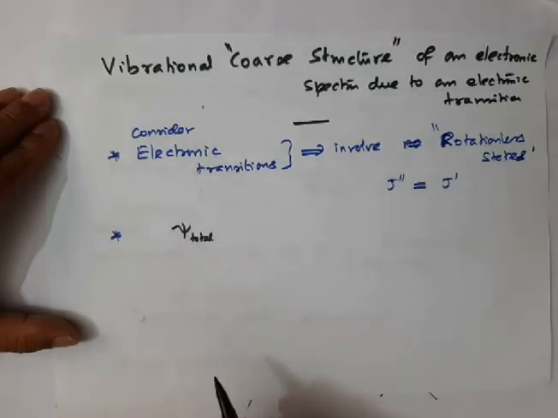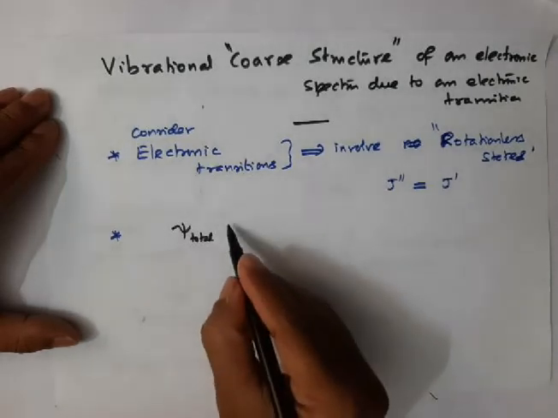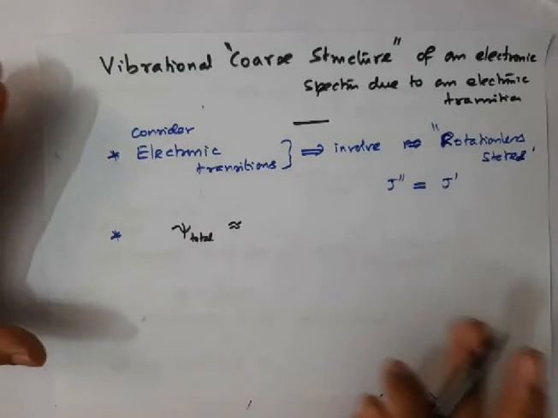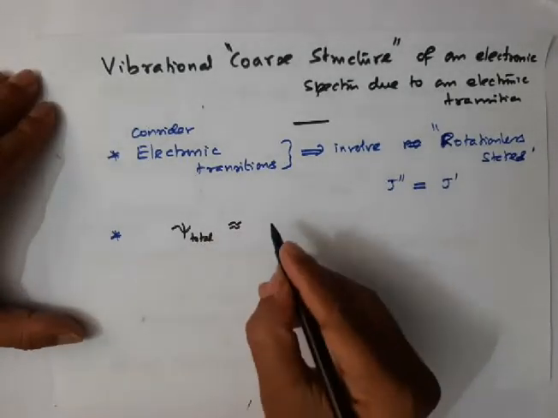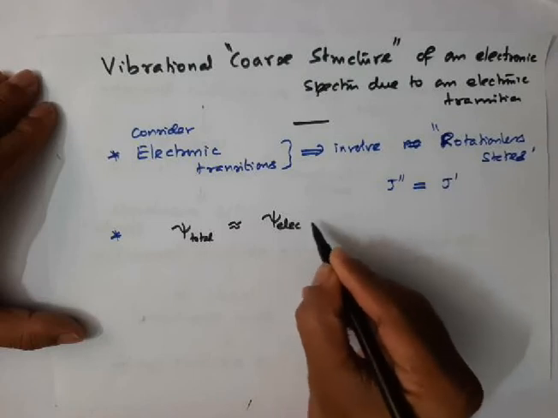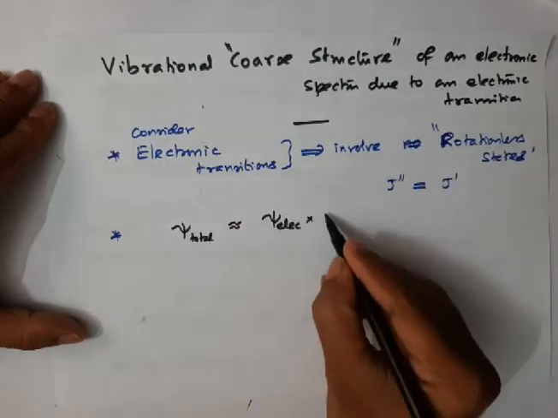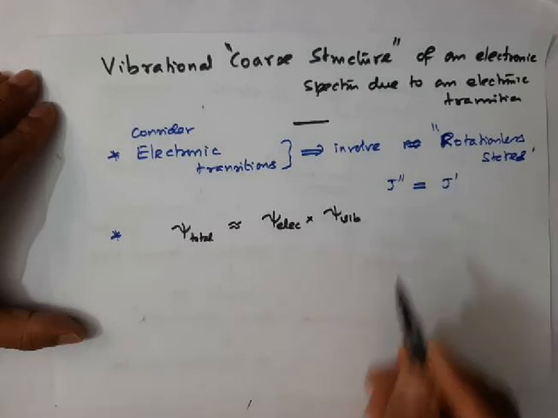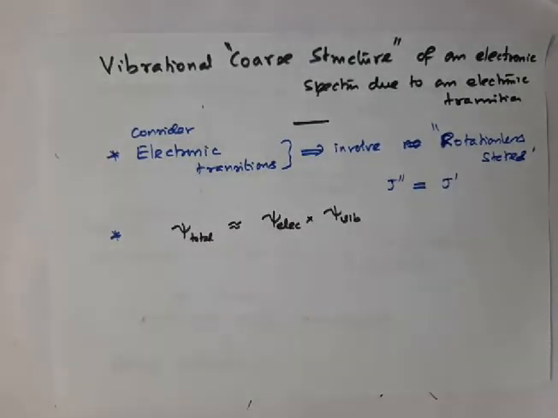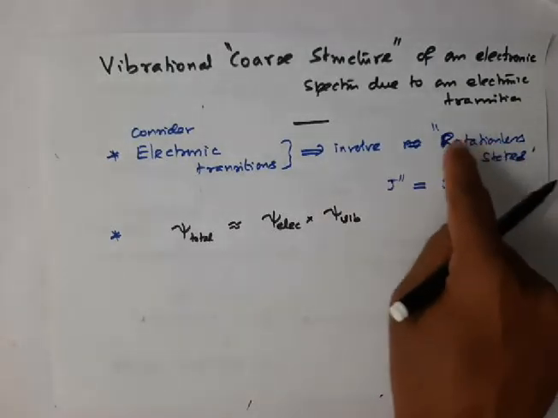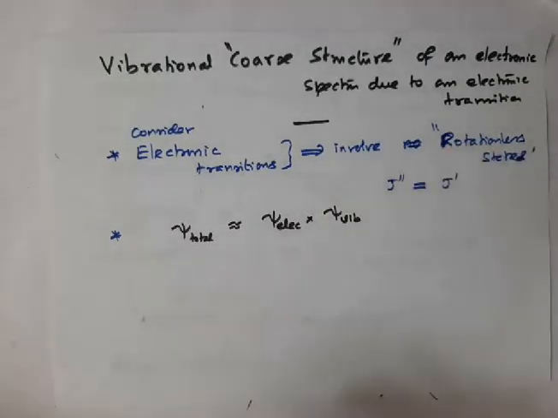The total wave function is approximately equal to, it is not exactly equal, the electronic wave function and the vibrational wave function, psi vib.